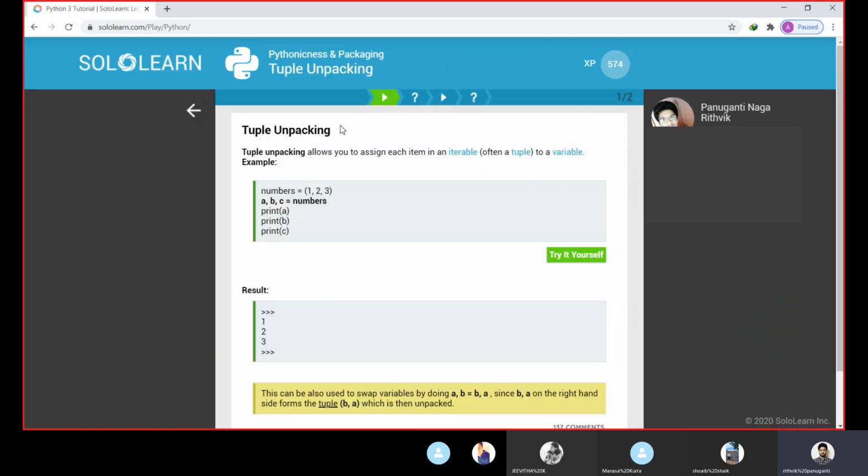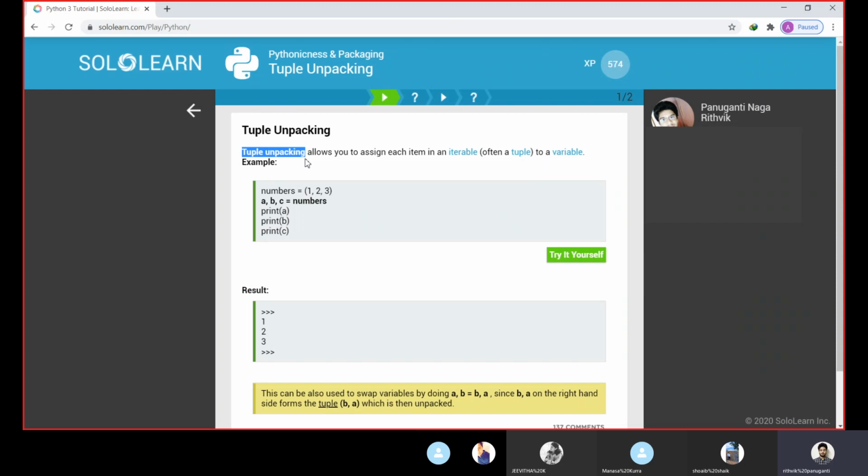So next we go for tuple. We have discussed what a tuple is. We declare a tuple in parentheses, and once we declare a tuple, the values in the tuple cannot be changed. So these are very similar to lists, but a list can have duplicates, whereas a tuple cannot have any duplicates in them. So this is called tuple unpacking.